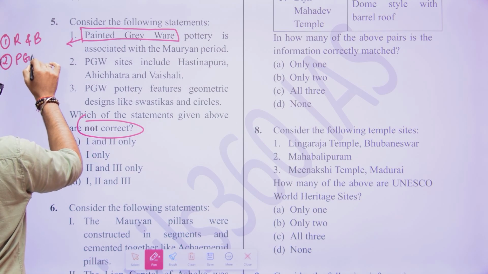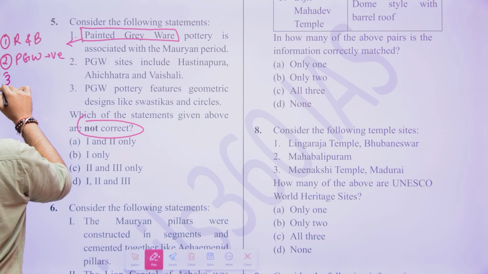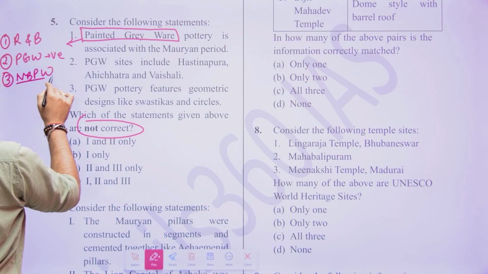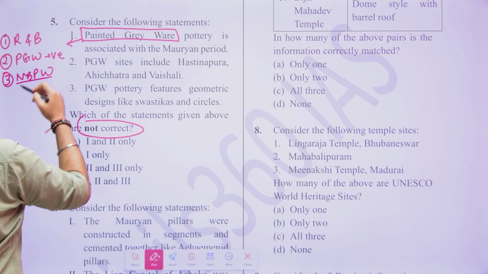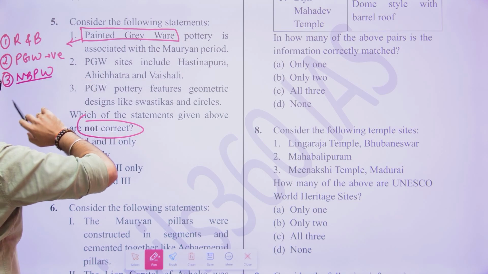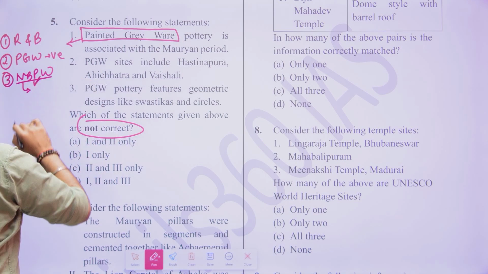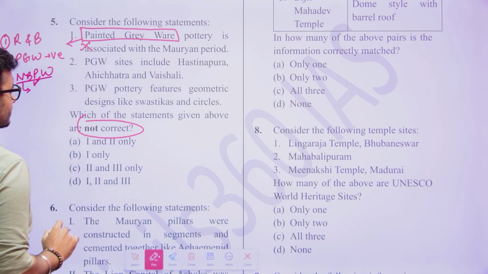Then there was painted grey ware pottery during the Vedic time period. Then there was the northern black polished ware pottery during the Mahajanapadas and the Mauryan time period. So this was how it went. Here they are telling painted grey ware pottery is associated with the Mauryan period. The Mauryan period was associated with which pottery? That is northern black polished ware. So the first statement becomes incorrect.